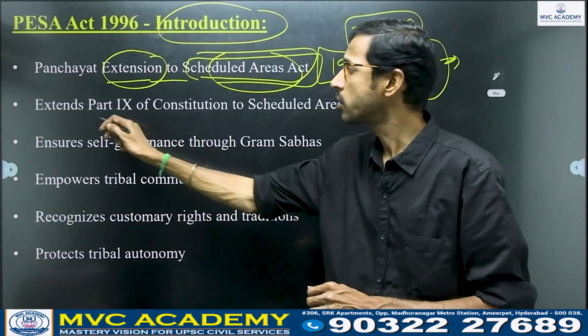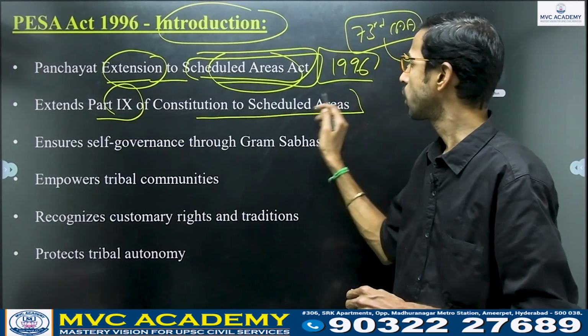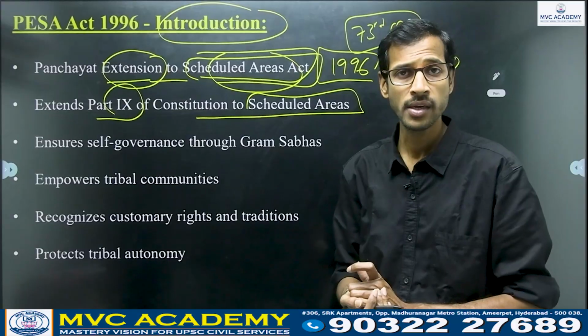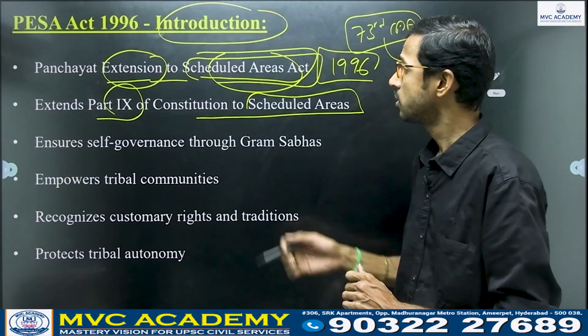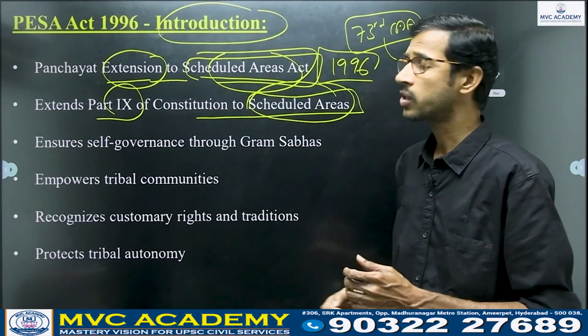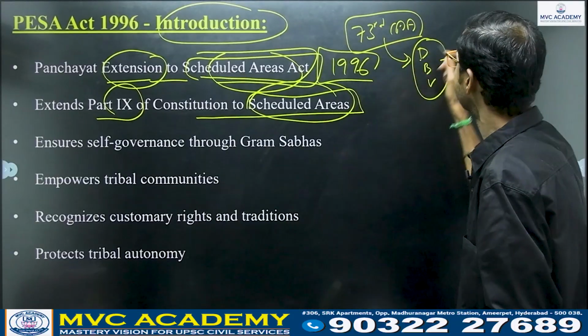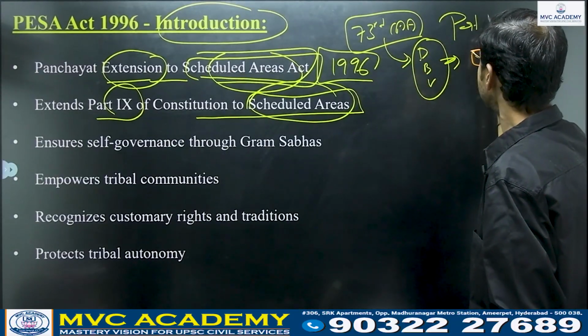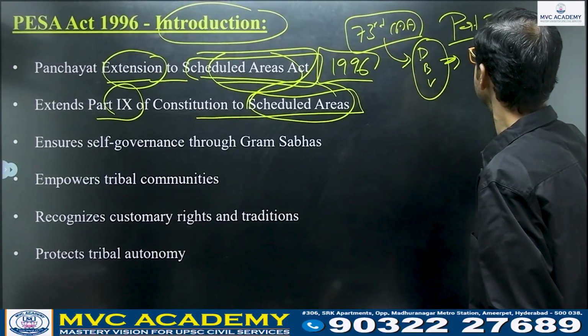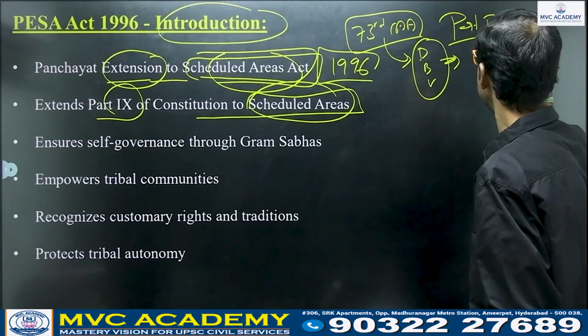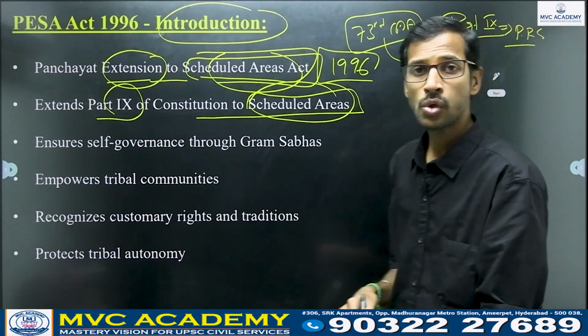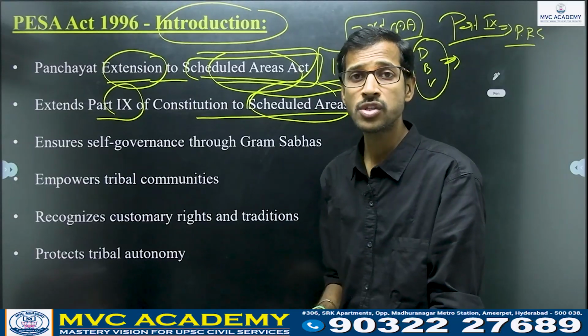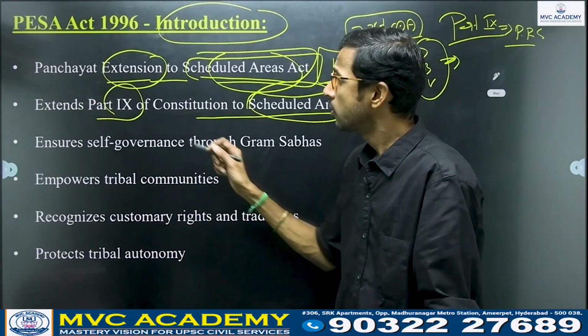It extends Part 9 of the Constitution to scheduled areas. Part 9 is completely the Panchayati Raj system, and we have included Schedule 11 there.